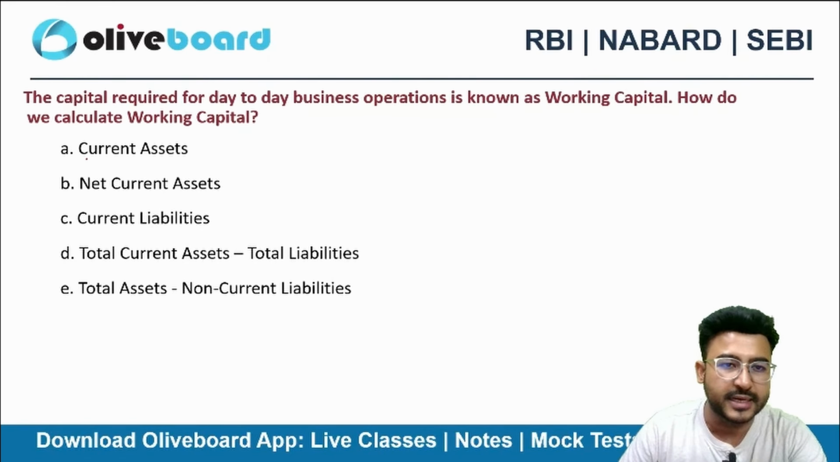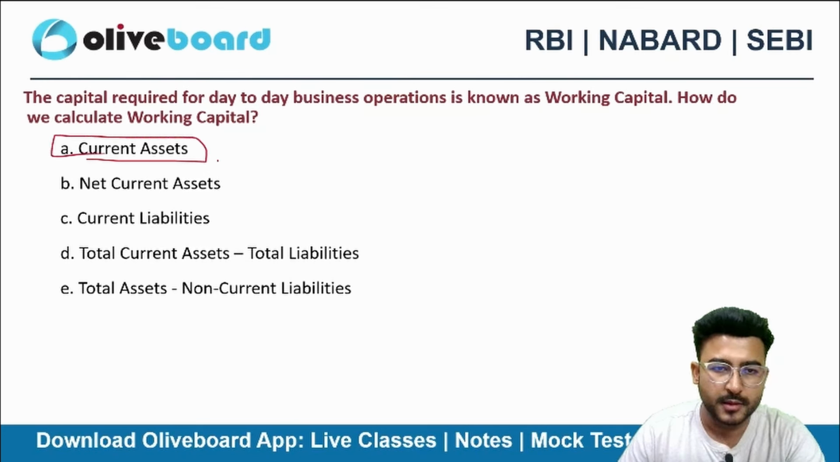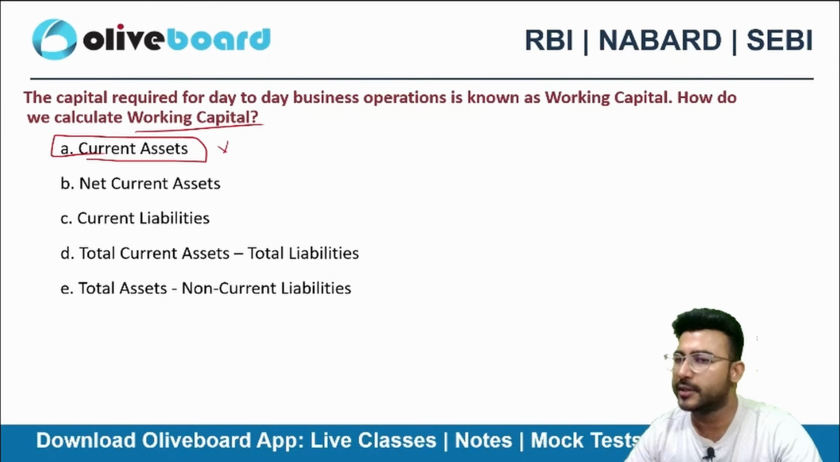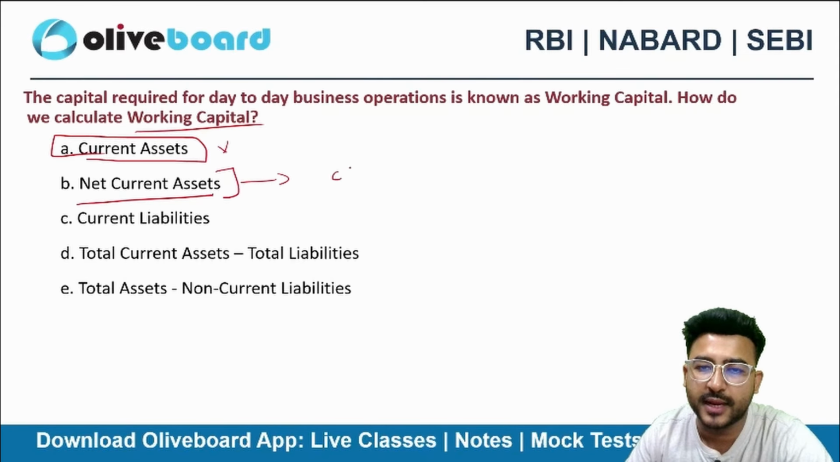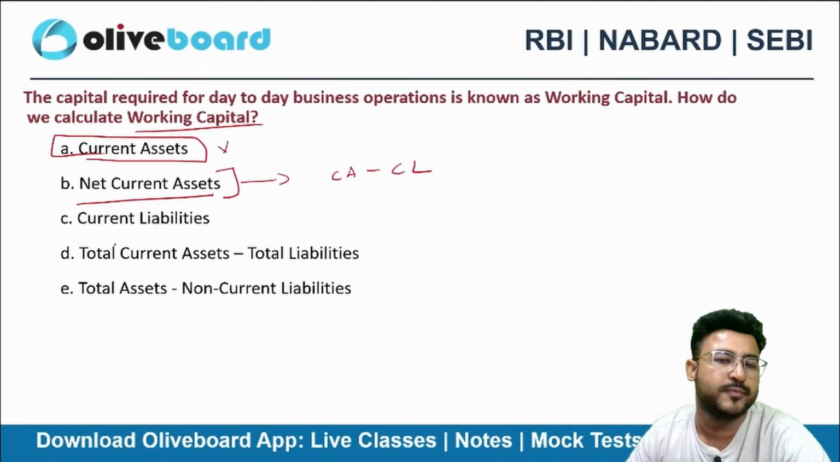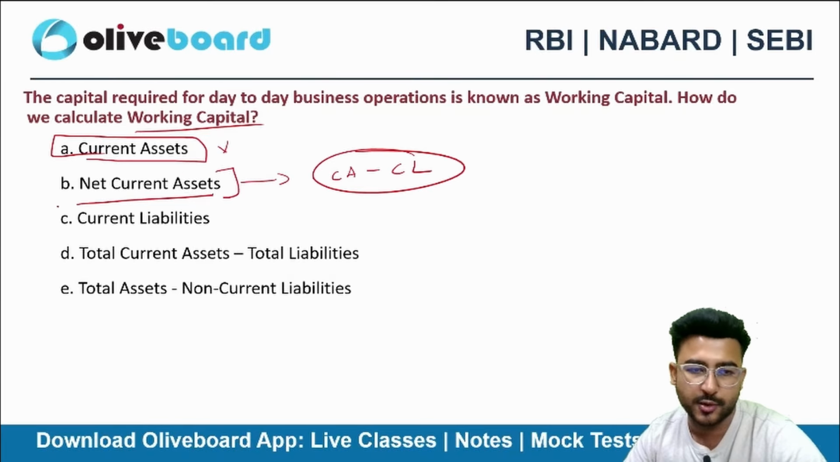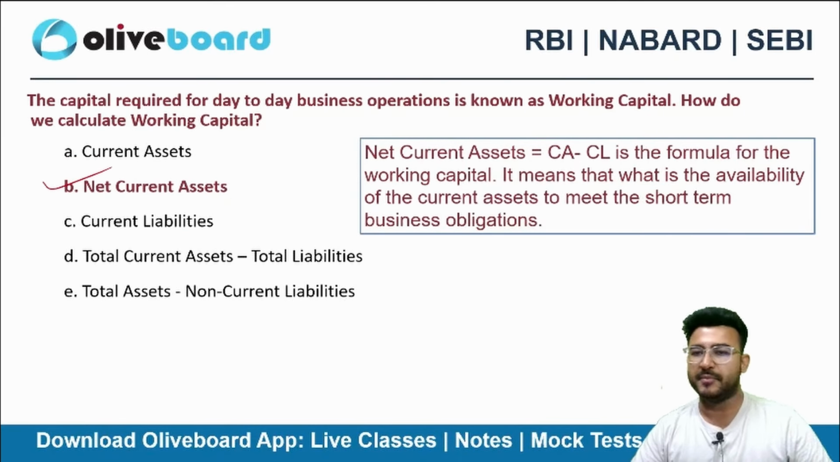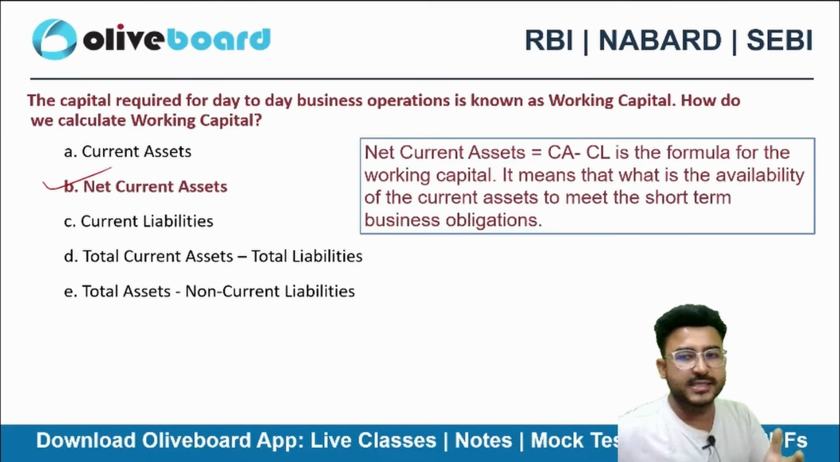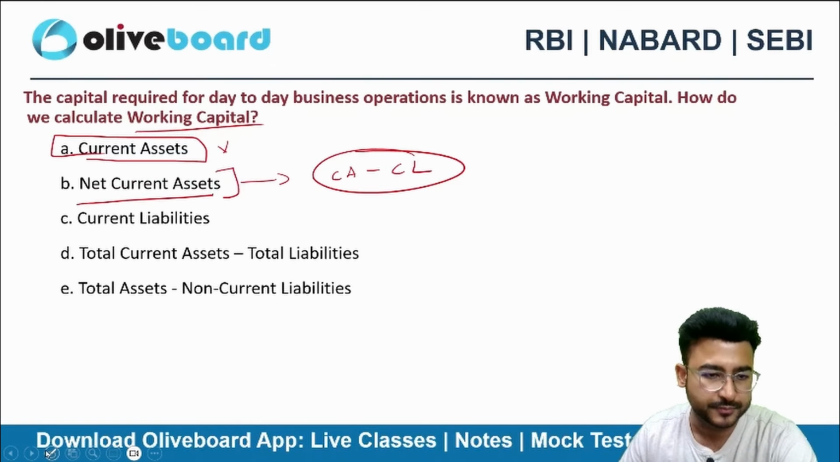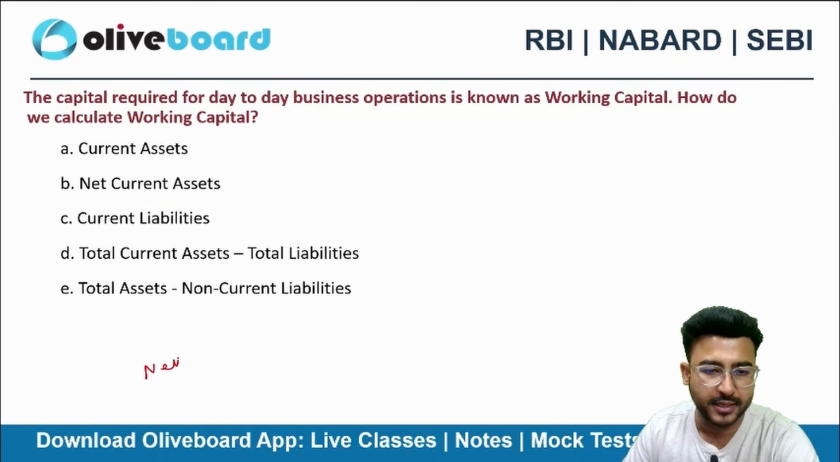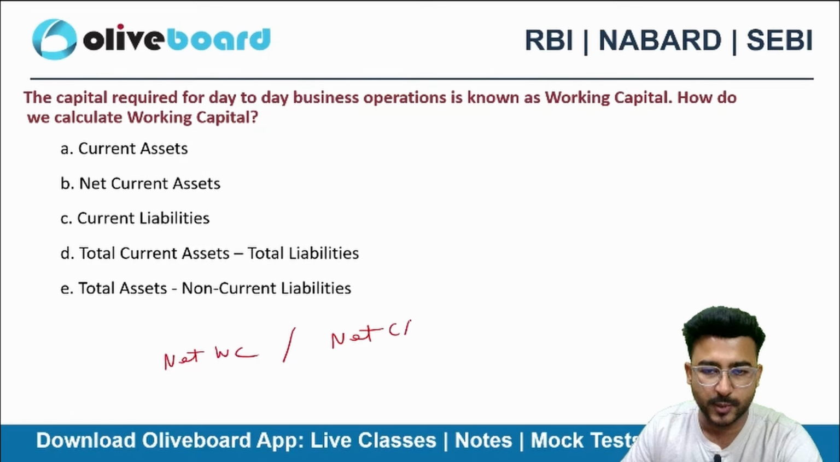So guys, current assets can't be the answer here because we need to calculate the working capital. Net current asset, by net current asset we mean current asset minus current liability. So this will be the correct choice here, option B. Net current asset means current asset minus current liability. So I can call it net working capital. We can also call it net current assets, one and the same thing.